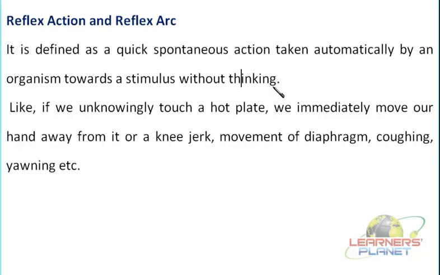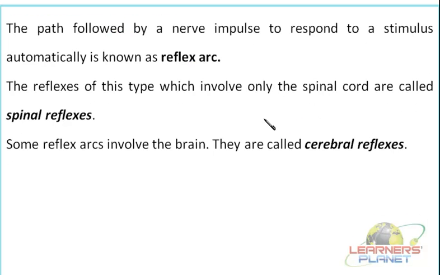For example, the message is received and then interpreted, and then immediate action is taken without involving the brain usually. In such a case, it is this path which is followed between the receiving of a particular stimulus and giving a response. This particular path is known as the reflex arc and is comprised of various parts. In short, we can say this reflex arc is the route which is followed by the nerve impulse. We said it is from where? From stimulus to the site of action.